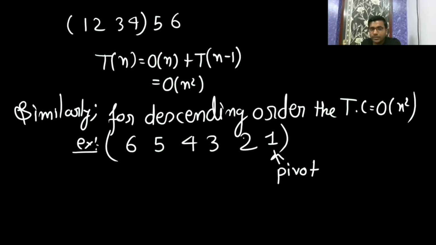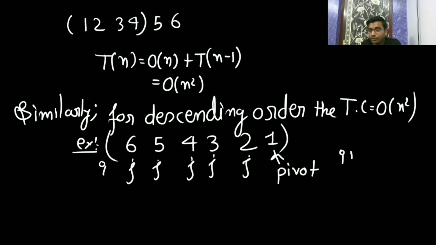Now all the elements which are smaller than 1 will be on the left side. This will be i, j. j will increment from here. Is it smaller? No. Then j will be here. Is it smaller? No. Is it smaller? No. Is it smaller? No. Then the partition will go out. Then what will you do?